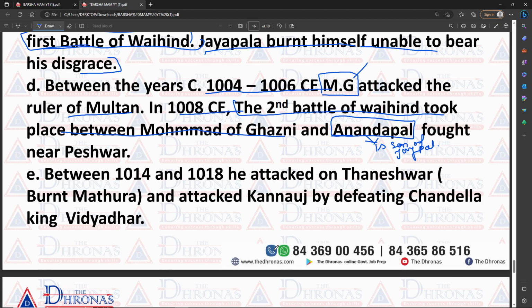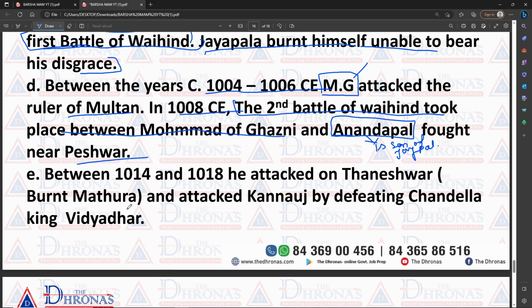So if you get the question between whom the second battle of Wahind took place, then your answer is Mahmud of Ghazni and Anandapal. And where did they fight? Near Peshawar. Also mark down or write down this one.